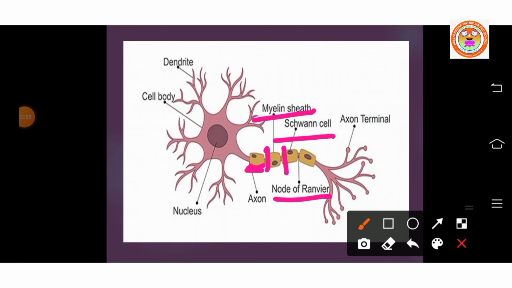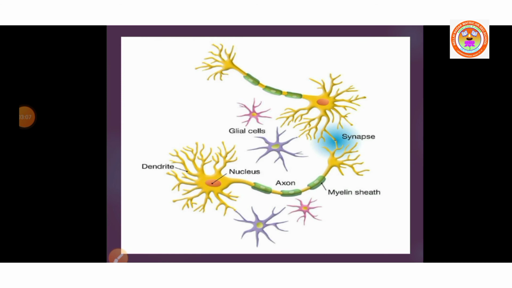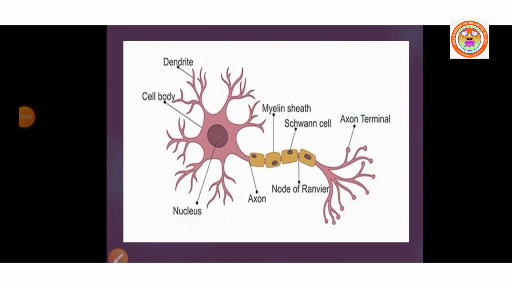What is the function of the myelin sheath? Myelin sheath acts as an insulator and ensures rapid transmission of nerve impulses.